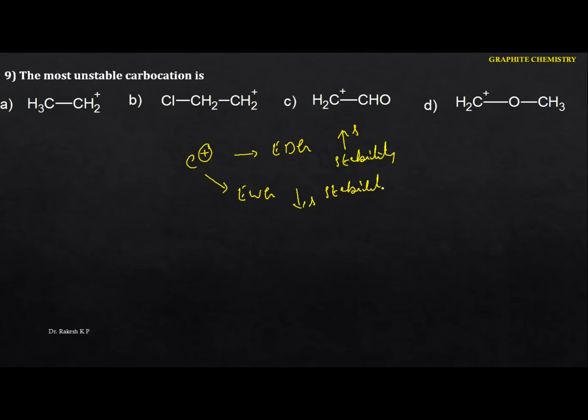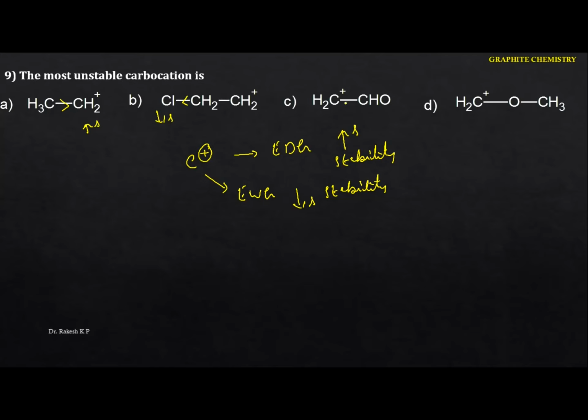Now you just identify the group. This is the electron donating group, so stability increases. This is the electron withdrawing group, so stability decreases. And here it increases.